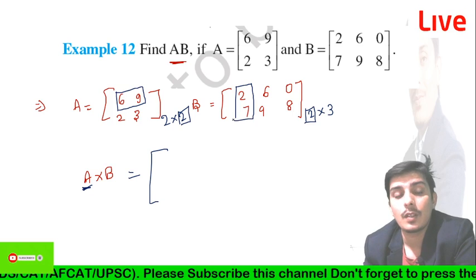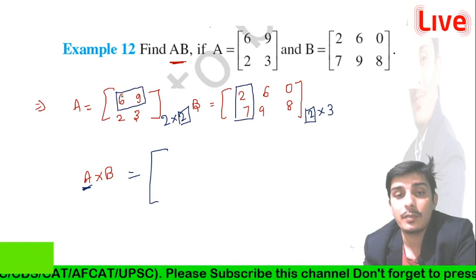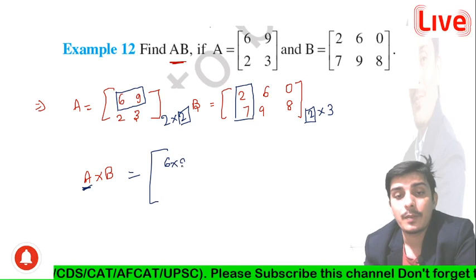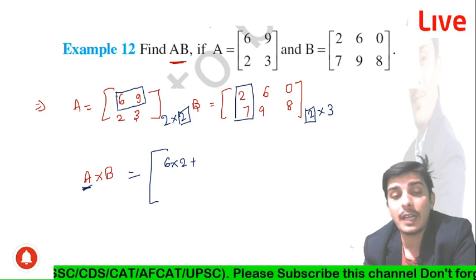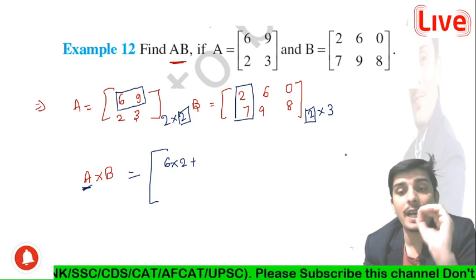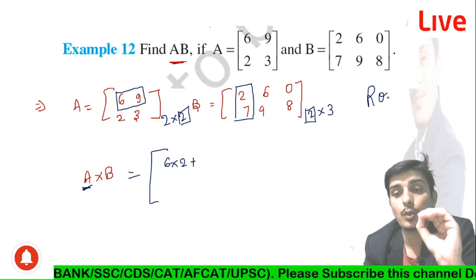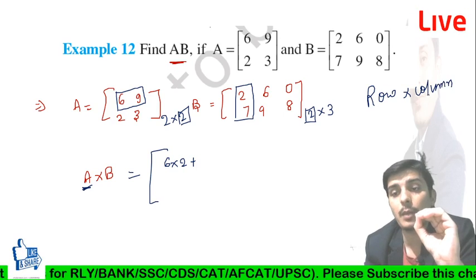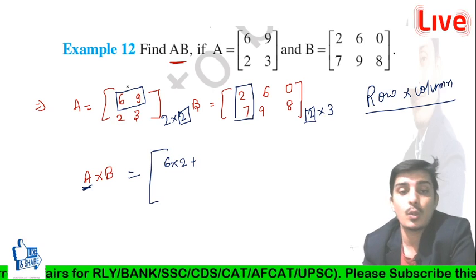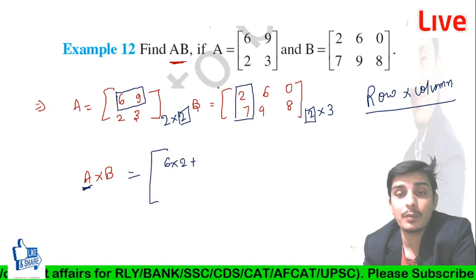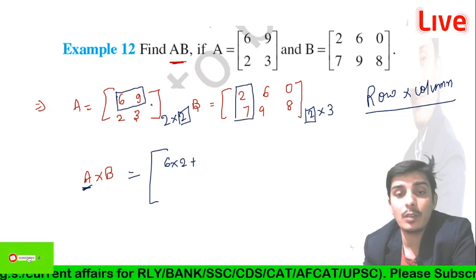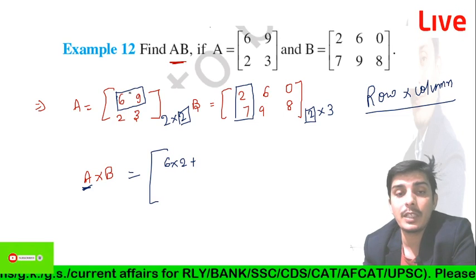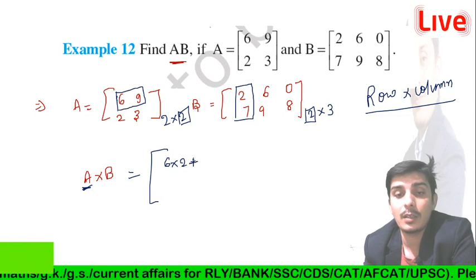After that, we multiply like this. We multiply 6 into 2, always with the concept of row into column. Are you getting my points, guys? So the first element of the row with the first element of the column: 6 into 2, and then we give the plus sign in the middle.